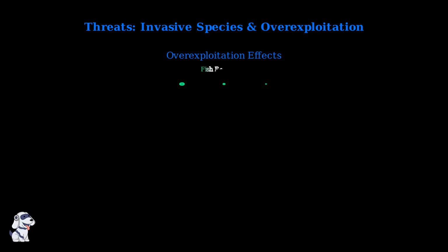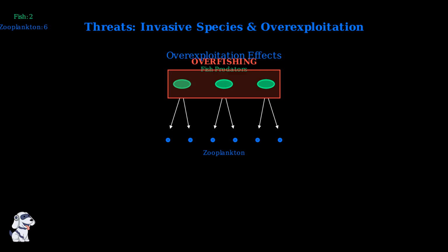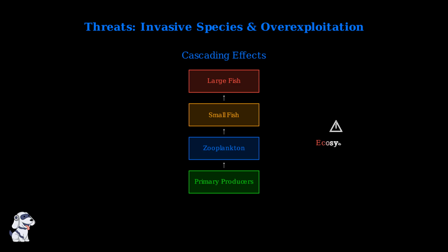Now let's examine overexploitation. In a balanced ecosystem, fish predators control zooplankton populations through natural predation. When overfishing removes too many predator fish, the natural balance is disrupted. With fewer predators to control them, zooplankton populations can explode beyond sustainable levels. These threats create cascading effects throughout the entire ecosystem.